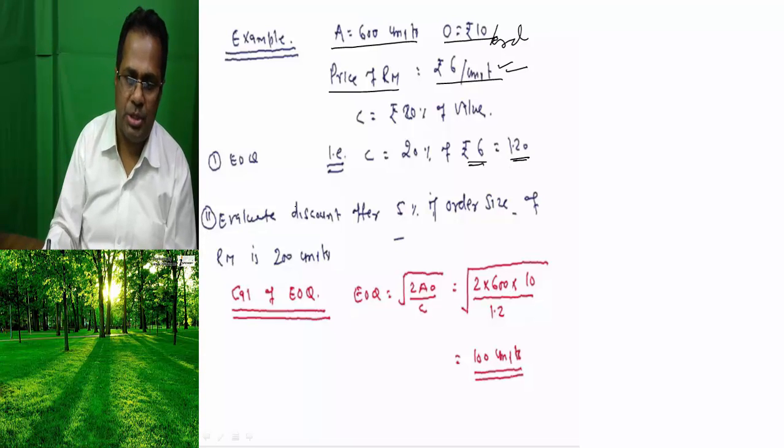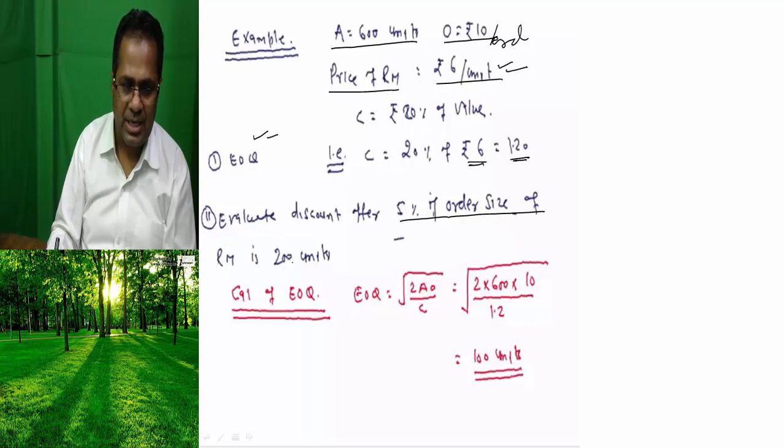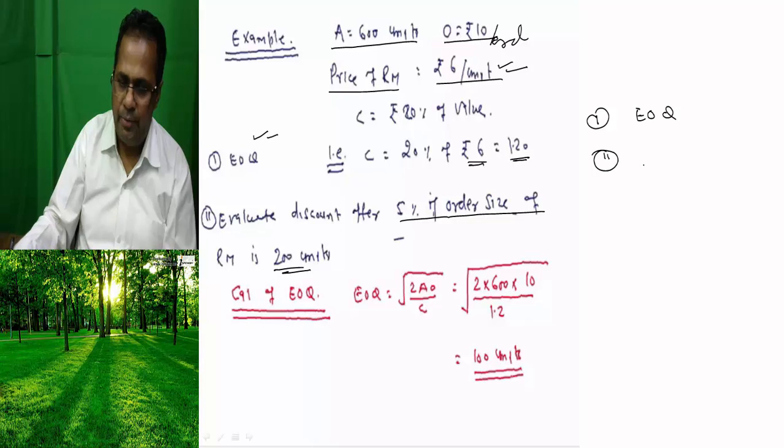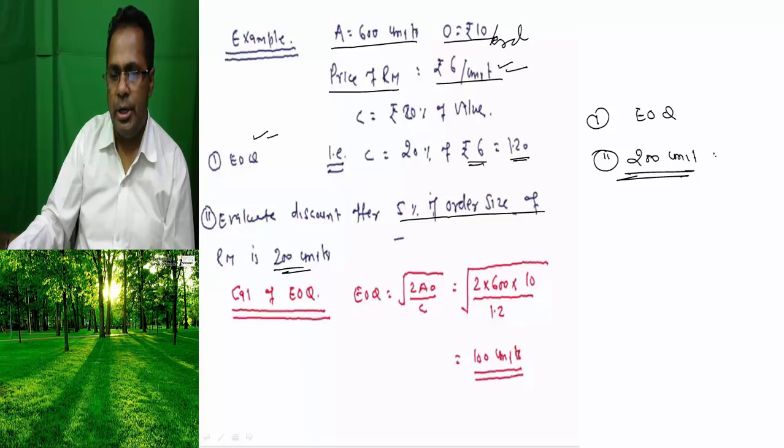In the second part, first you have to calculate EOQ. What is being asked? Evaluate the discount of 5% at order size 200. You have to calculate EOQ first. Now, if you are going to purchase 200 units of raw material, you will get a 5% discount.